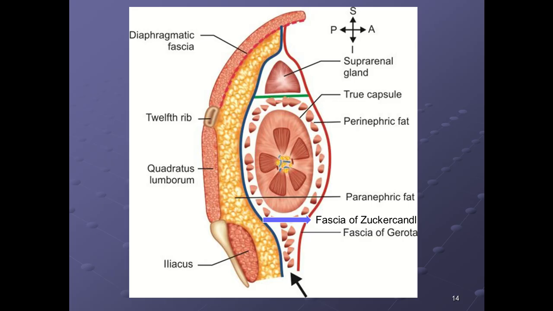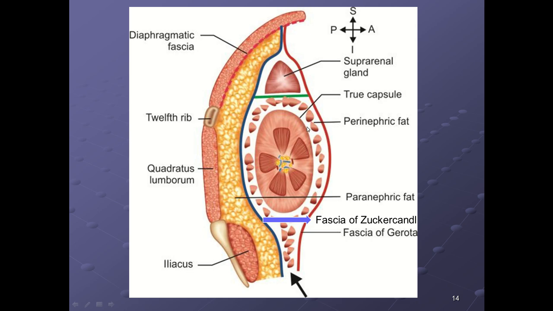One more slide we can have a look at, that is showing the transverse section. This is the 12th rib. We are starting from the posterior to anterior aspect. So posterior to anterior, what will be the sequence of structures now? Yes, the sequence of structures: the first is the renal capsule, the true capsule.